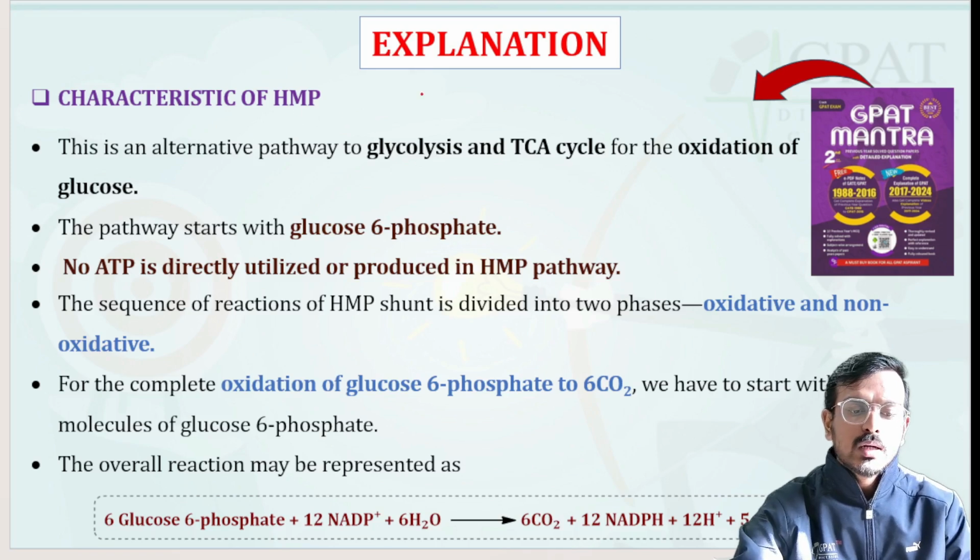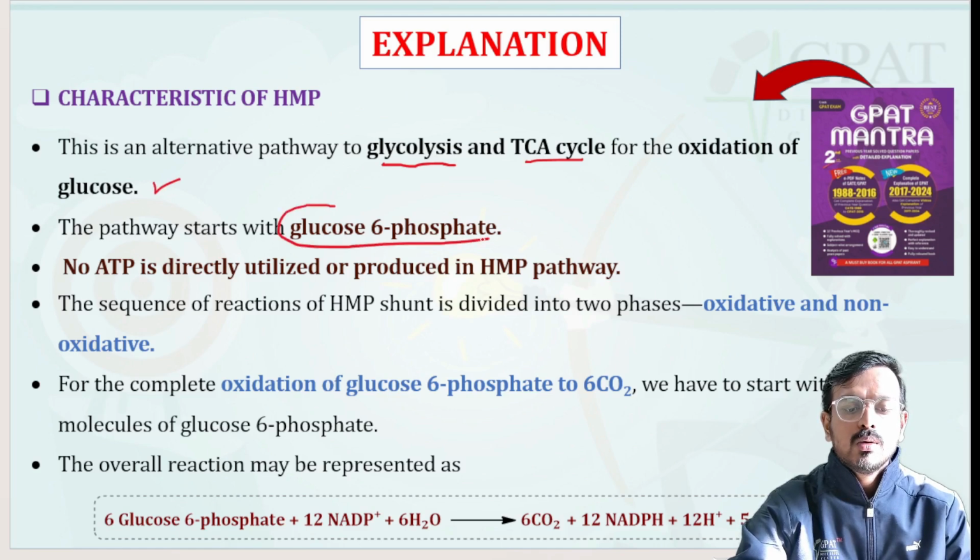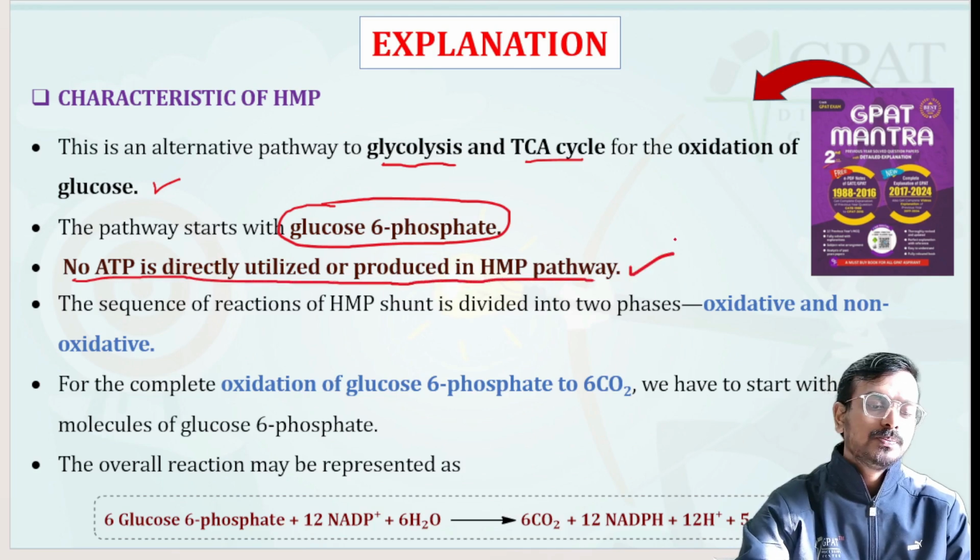So this is an alternative pathway to glycolysis and TCA cycle for the oxidation of glucose. The pathway basically starts from the intermediate glucose 6-phosphate. Here, no ATP is directly utilized or produced in this HMP pathway.